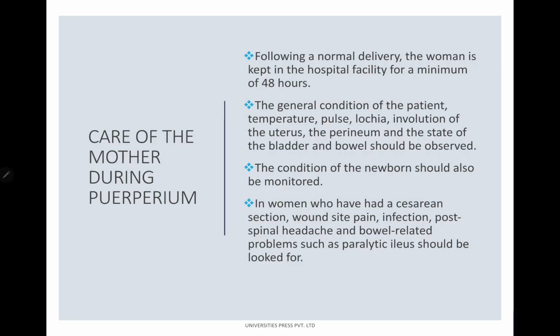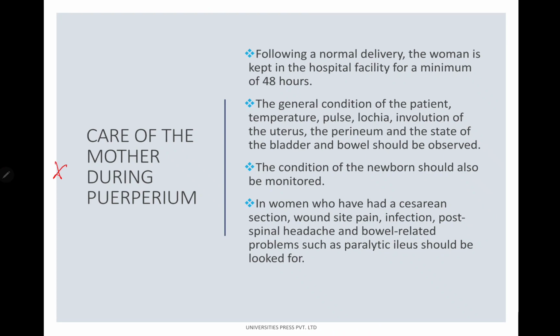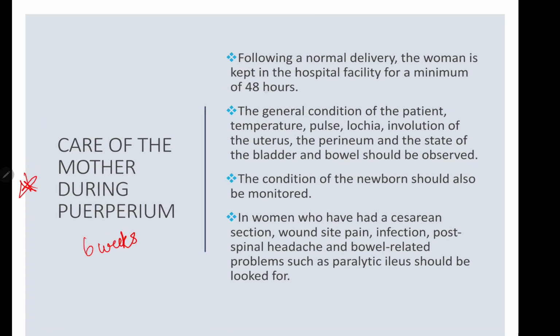Now, care of the mother during puerperium. How to give care to a mother during the puerperium period of 6 weeks. Following a normal delivery, the woman is going to be kept in the hospital facility for a minimum of around 48 hours. This is important. After a normal delivery, the woman should be kept in hospital for how many hours? A minimum of at least 48 hours.